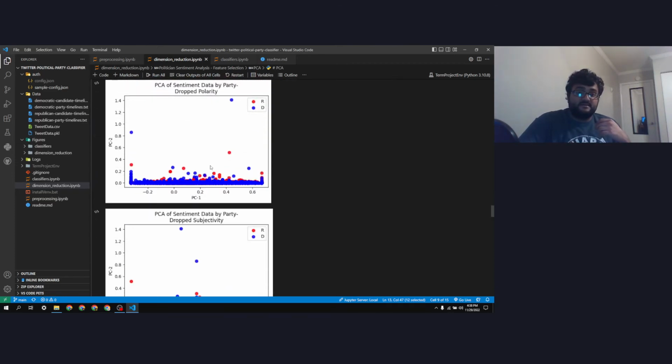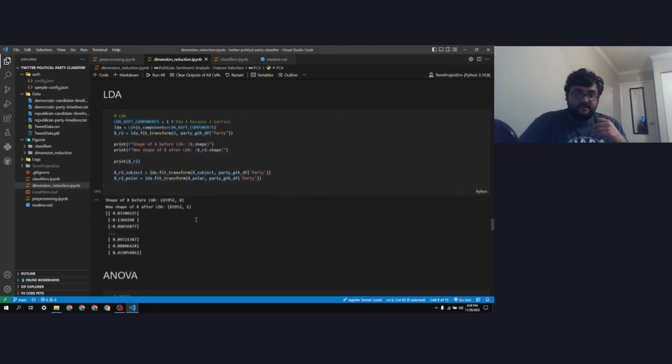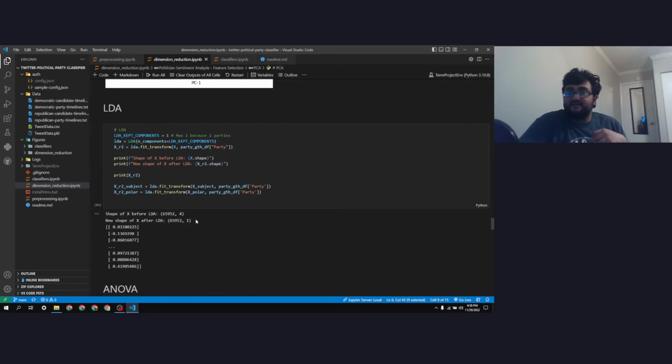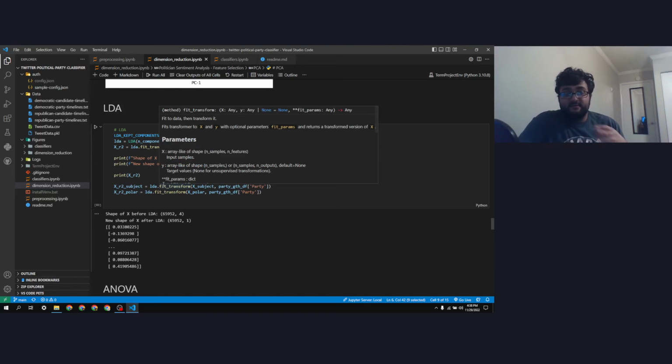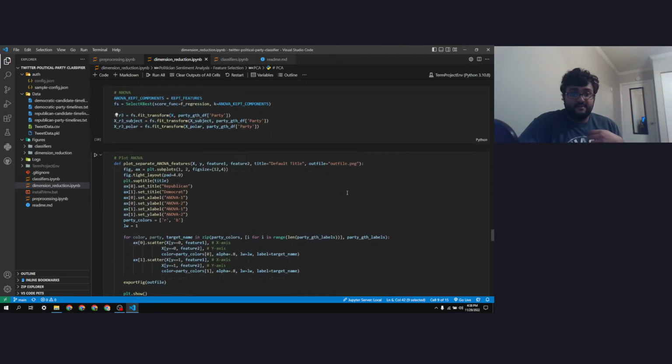And this is the one for drop polarity. So this is subjectivity on the bottom. This is polarity on the bottom. For LDA, again, there's no plot because there are only two classes. They can only reduce down to one dimension, so there is no plot that can be made with one dimension.